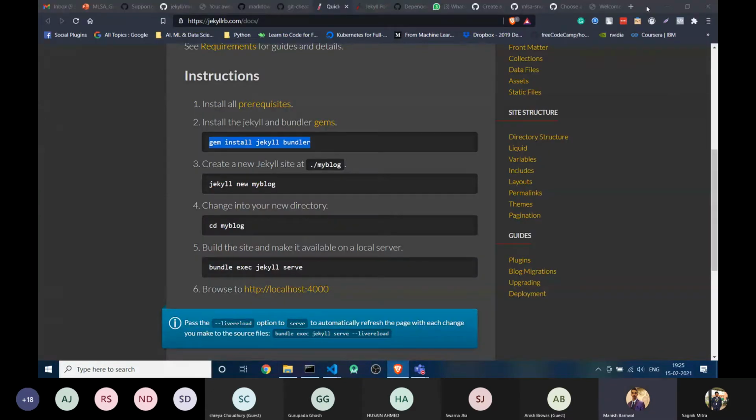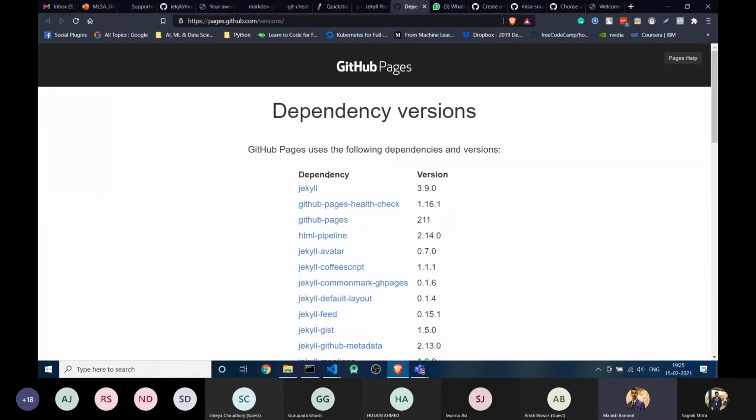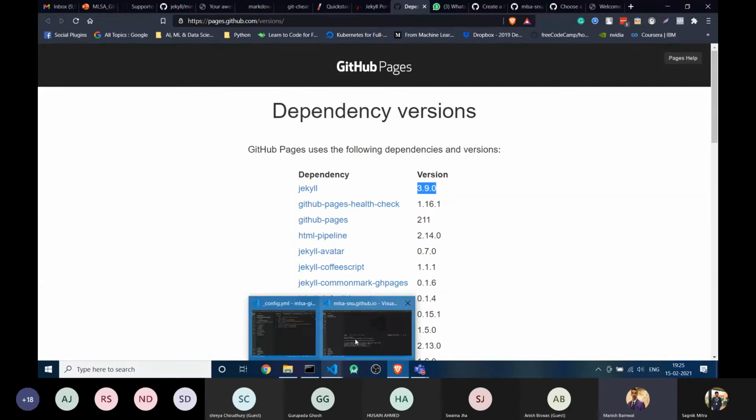You always need to check the dependencies on GitHub Pages, because Jekyll right now has version 4.2.1, I think, which I was using last time, but it was not supporting GitHub Pages. All right, so you have to check which versions GitHub Pages is supporting right now. Jekyll 3.9.0 is supported by GitHub Pages right now, so you have to install this version only if you are using it locally.